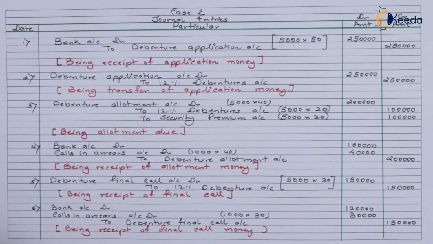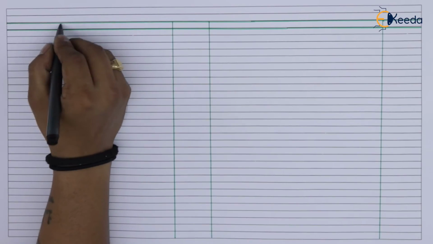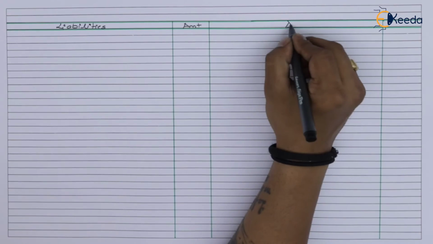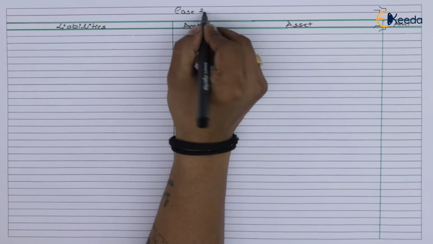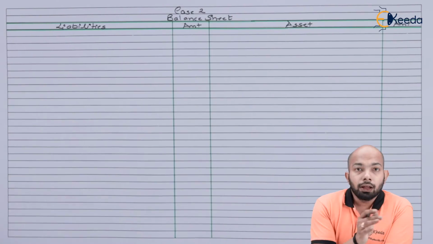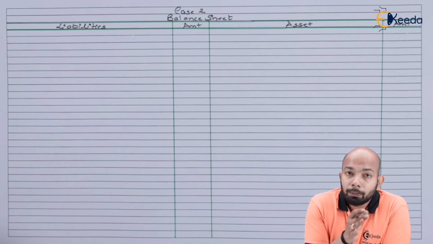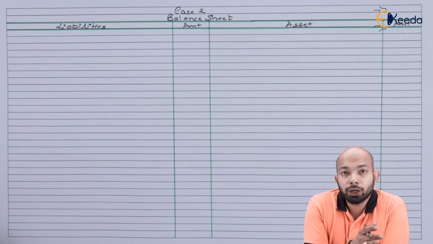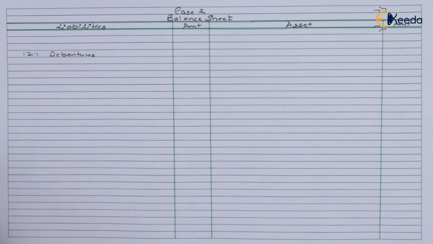Now it's time to prepare the balance sheet here. As in the earlier case, we had around 1 call scenario. In this case, we have around 2 call scenarios. So make sure you follow the procedure according to that. Let's start with the balance sheet preparation. Now, 12% debentures total minus calls in arrears is how we'll be showing the balance here.